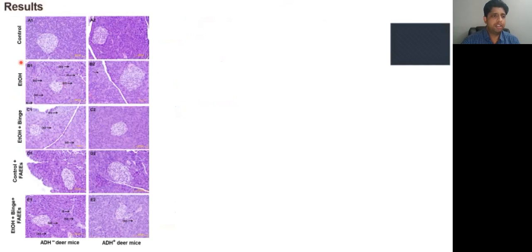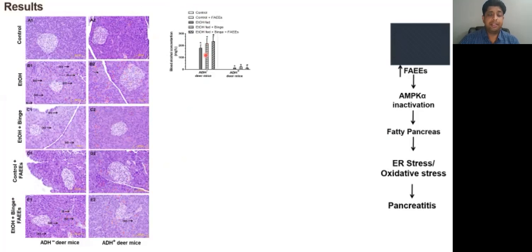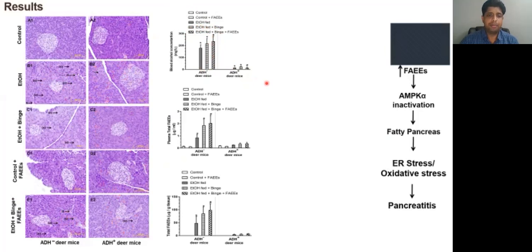So when we look into the morphology of the pancreas, the ethanol-fed groups of ADH negative deer mice show a disorganization of acinar structures, interstitial edema, as well as degeneration of acinar cells. When we look into the pancreas of ADH positive deer mice, their morphology appears to be relatively normal. As expected, we see a relatively increased blood alcohol concentration in hepatic ADH negative deer mice when compared to ADH positive deer mice, followed by subsequent accumulation of fatty acid ethyl esters in the plasma as well as pancreas of ADH negative deer mice when compared to ADH positive deer mice.